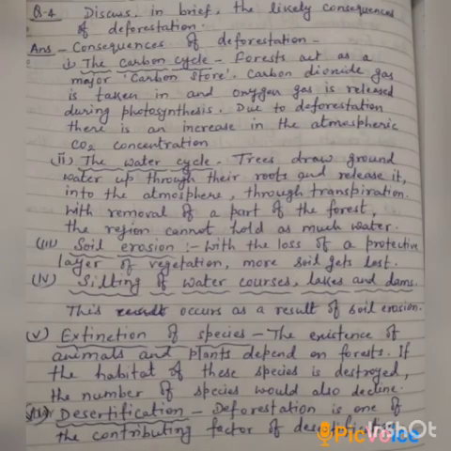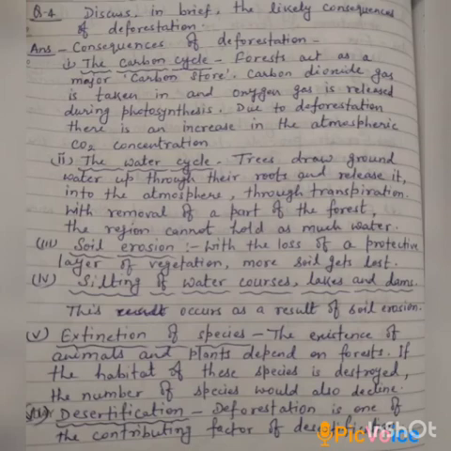Now, question number 4. Discuss in brief the likely consequences of deforestation. Consequences of deforestation. The first one is the carbon cycle. Forests act as a major carbon store. Carbon dioxide gas is taken in and oxygen gas is released during photosynthesis. And due to deforestation, there is an increase in the atmospheric CO2 concentration.